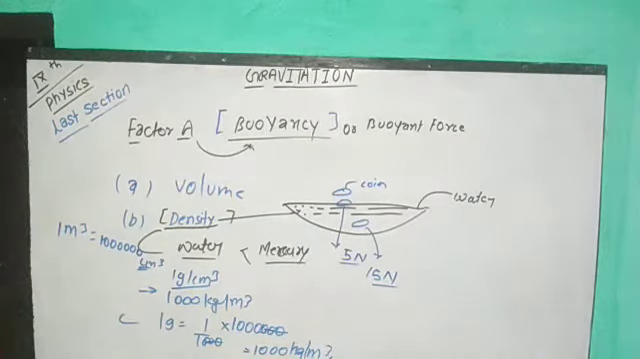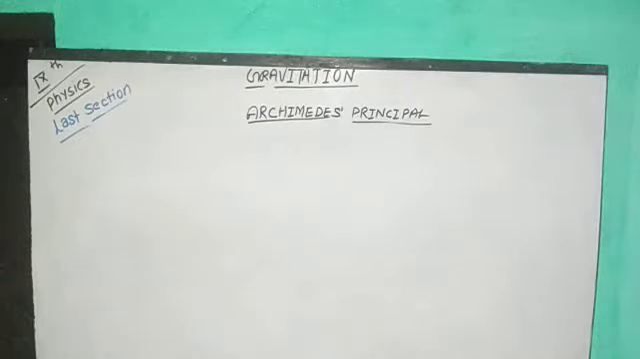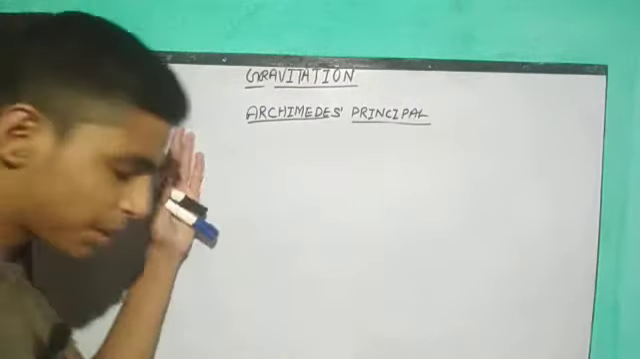So guys, always we have to remember two things, that factor affecting the buoyant force is volume and density of the liquid or the container in which we are putting even a small amount of any object. So guys, after this we are going to start our Archimedes Principle, which is going to be so interesting for us. So guys, finally we are going to start our Archimedes Principle topic guys.